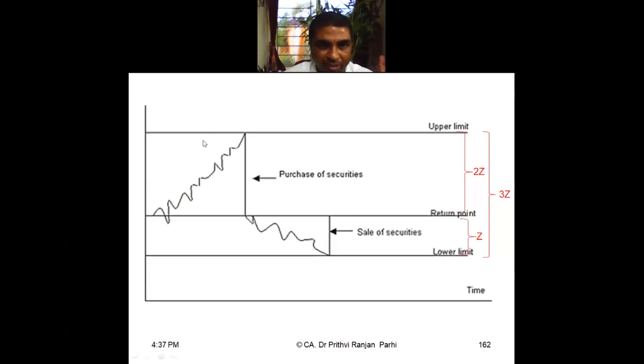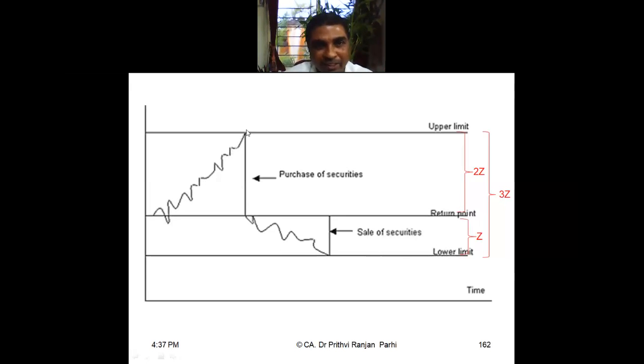So you see in this graph, this is the upper limit. And you see this line, what is this? Lower limit. And randomly, cash balances are allowed to fluctuate within the two limits. Cash balance will fluctuate.